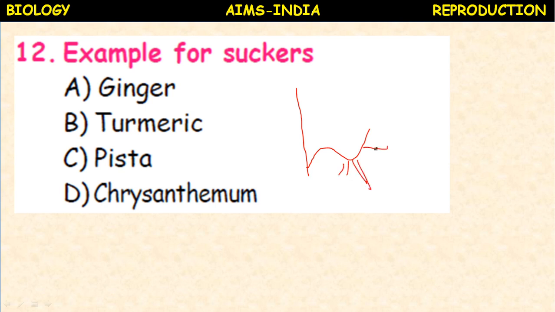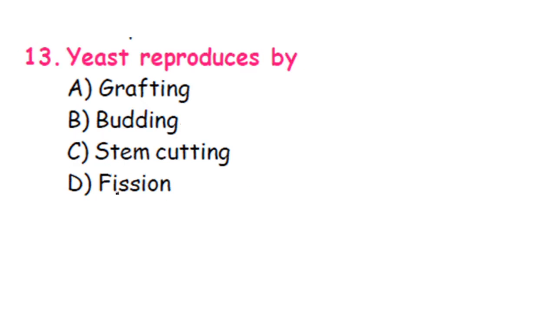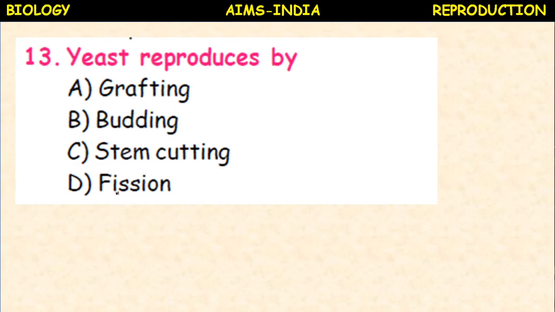Such type of reproduction or vegetative propagation is called suckers. It is shown by chrysanthemum, chamanti. Okay, next, yeast reproduces by grafting, budding, stem cutting, fission.